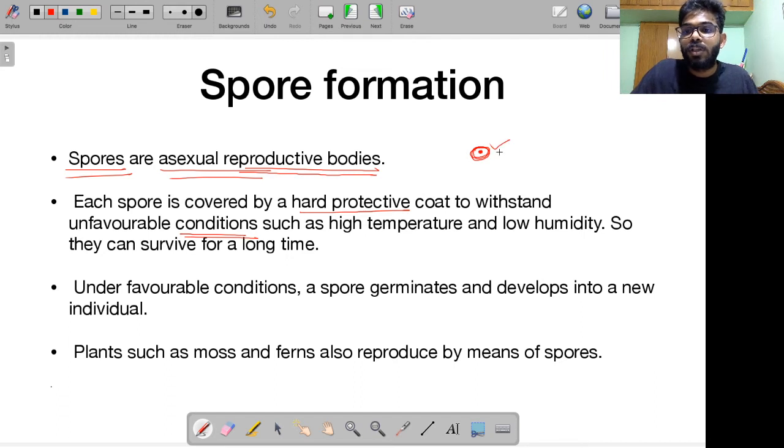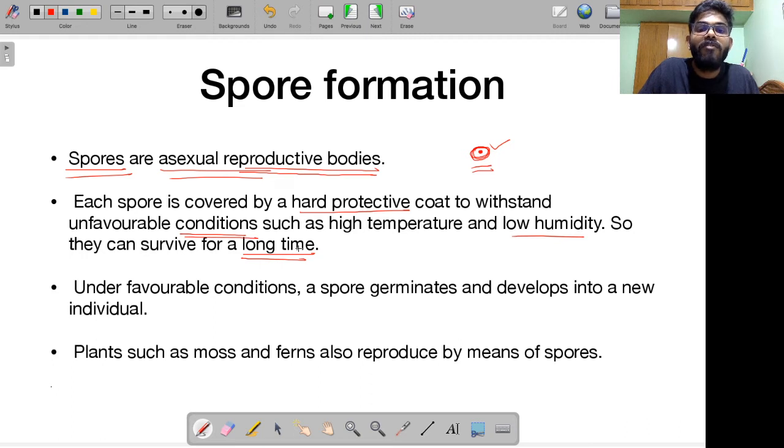This spore is able to survive low humidity, high humidity, too much rainfall, flooding, etc. So this hard coating ensures that the spore can survive for a long period of time. Alright, what happens is, these are unfavorable conditions. It is able to withstand them because of its hard protective coat.